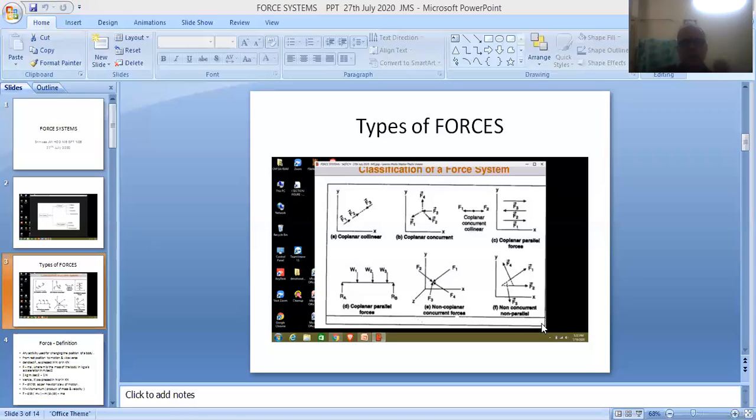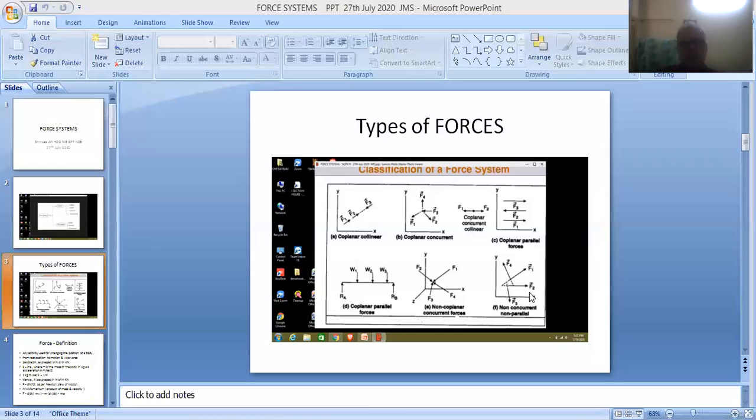So here these forces are not meeting at one particular point as shown in the figure. F1 and F2 are meeting at one point, but the remaining forces are not meeting at that point.